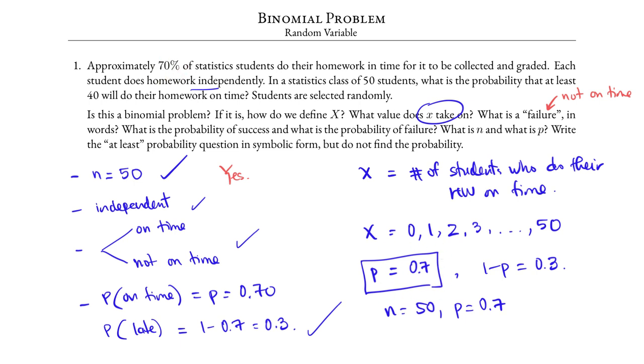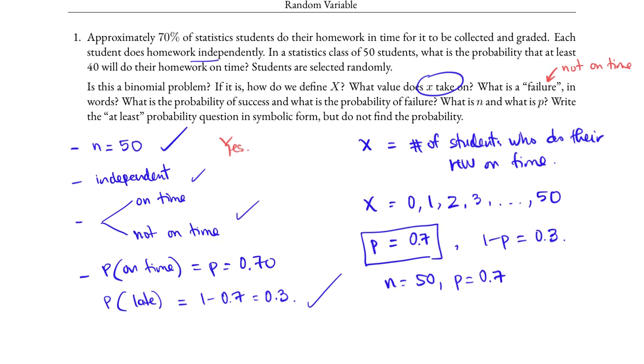And lastly, write the at least probability question in symbolic form. In symbolic form, we use the uppercase letter P for the probability, and then since X is the number of students who do their homework on time, we open the parentheses, X, and then the words at least. In this case, at least 40.